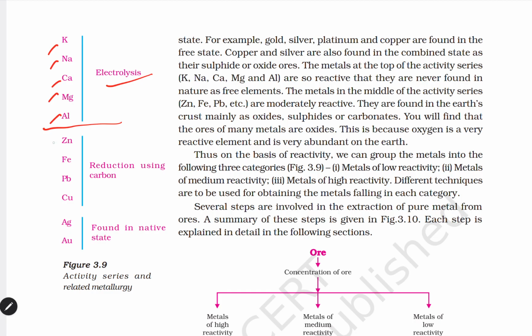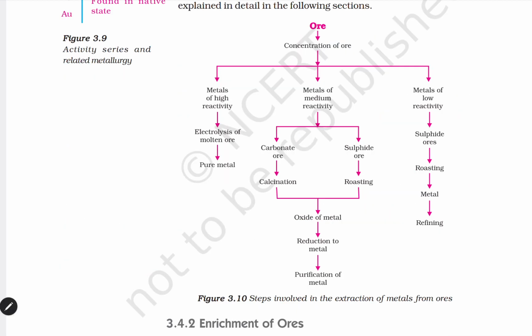Coming to zinc, iron, lead and copper, you can use reduction using carbon. They are less reactive compared to the previous ones. Silver and gold are found in the native state because they are very less reactive. Generally they won't react with other materials, so you can find them in their original form in nature.